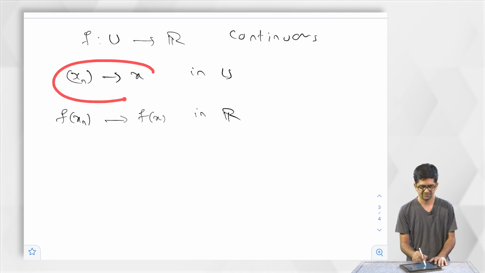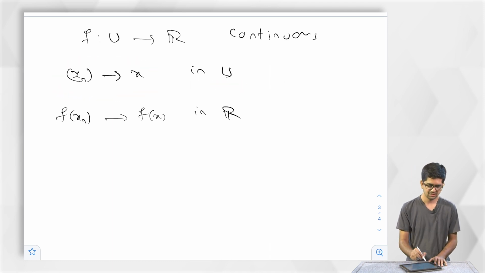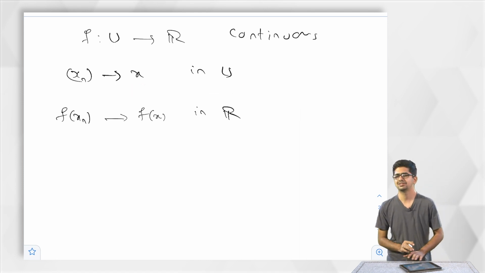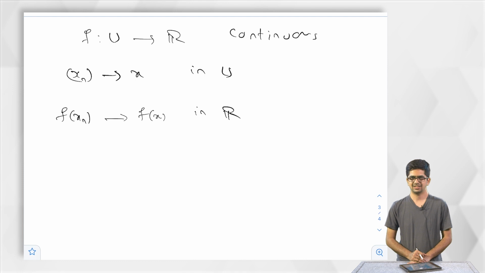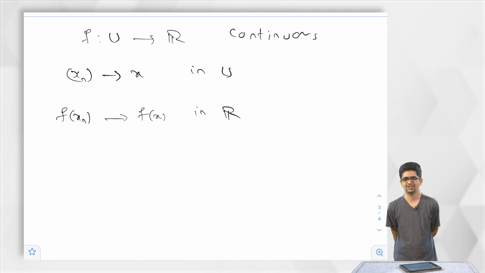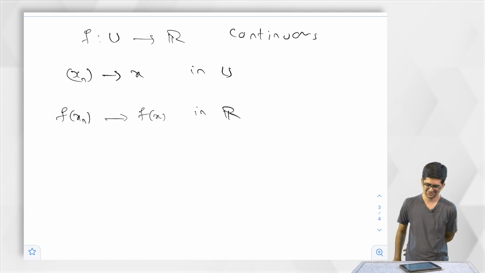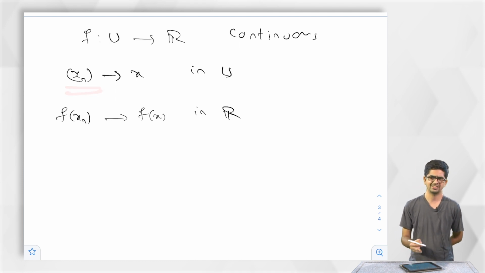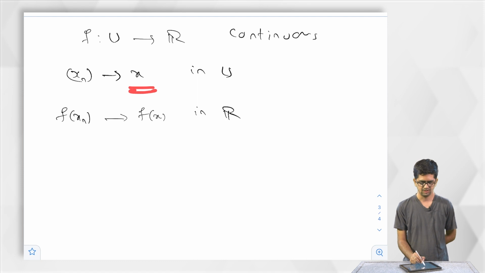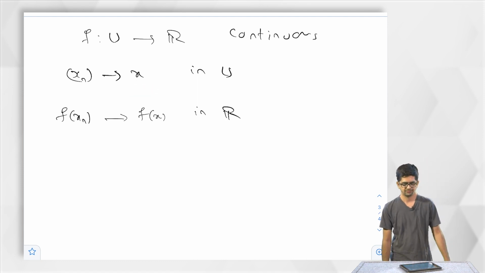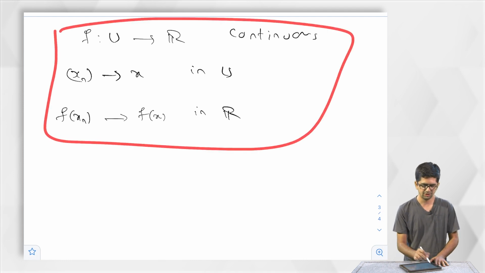We want a convergent sequence in U, which means the limit should also be in U. This may seem unnecessary to some of you, because I can talk about convergence only when there is an element in R, not in U. As I said, there may be sequences in U that converge, but the limit point may not be in U. So this is about continuity.